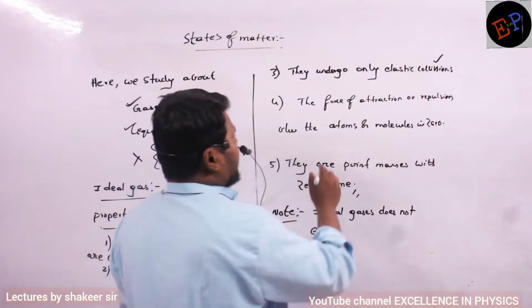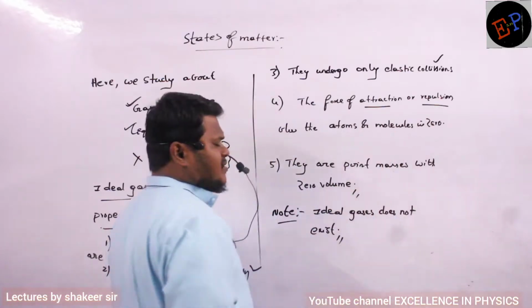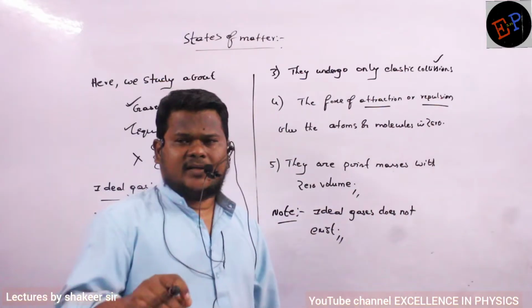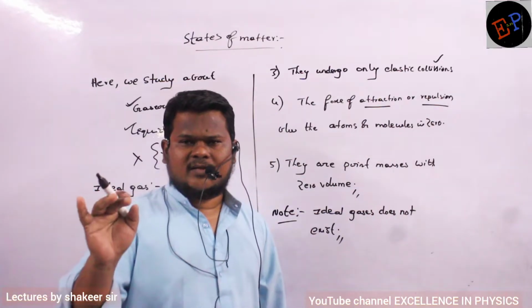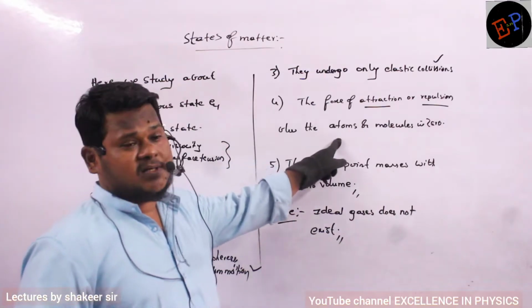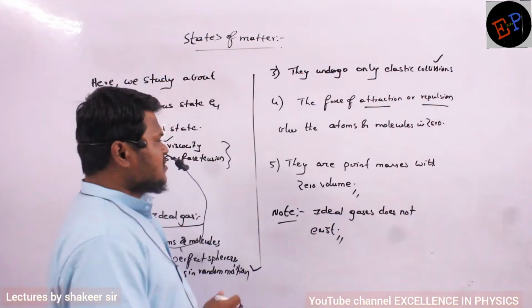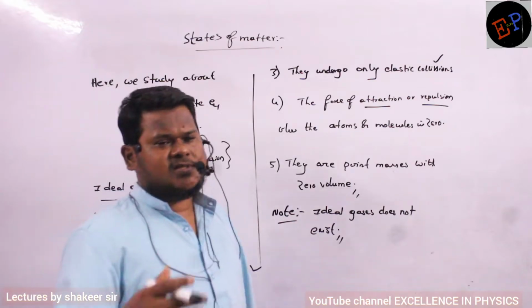We also assume that there is no force of attraction or repulsion between these atoms or molecules. But in reality, there is a very slight force of attraction or repulsion between the atoms of real gases. In ideal gases we consider forces to be zero and do the calculations. Therefore viscous forces and surface tension are absent.